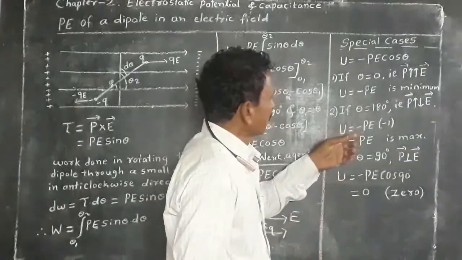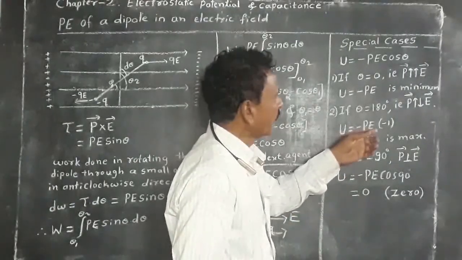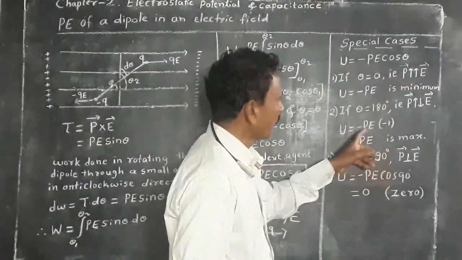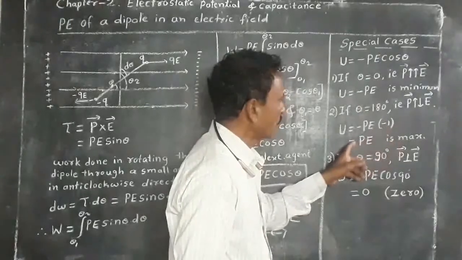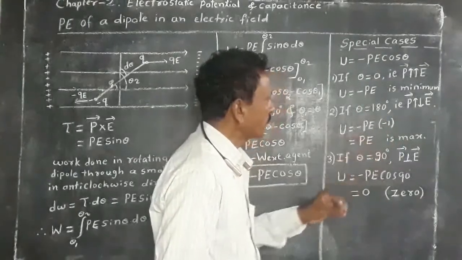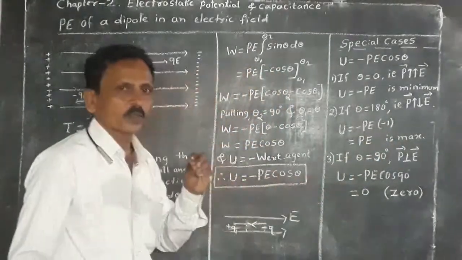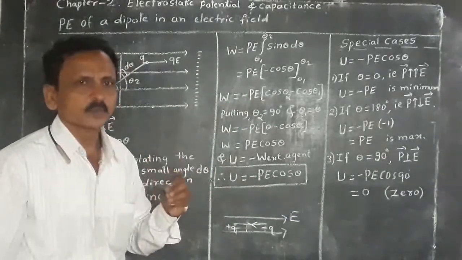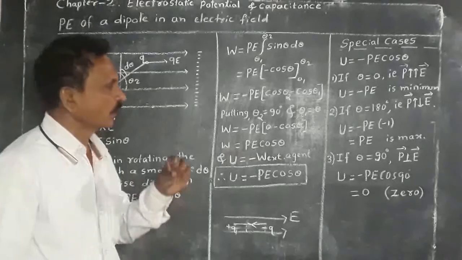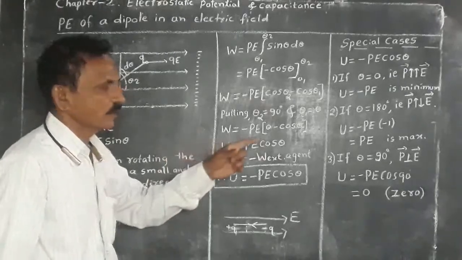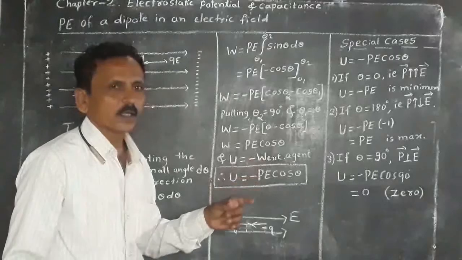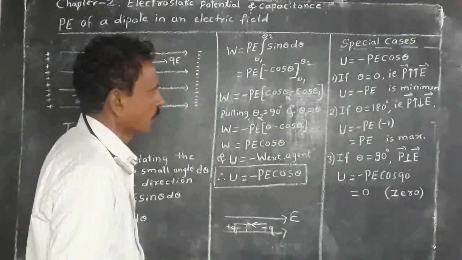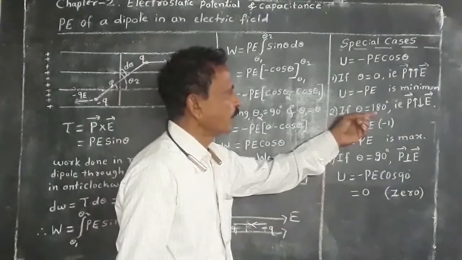Then U equal to minus PE cos 180, and cos 180 equal to minus 1. Therefore, minus P into minus 1 is equal to plus PE. That means potential energy of a dipole in an external electric field is maximum if the dipole moment and electric field are anti-parallel, or in opposite direction, or they make an angle of 180 degree.